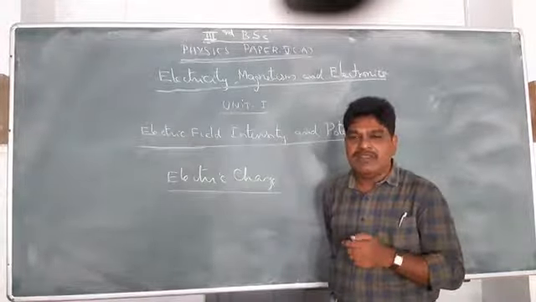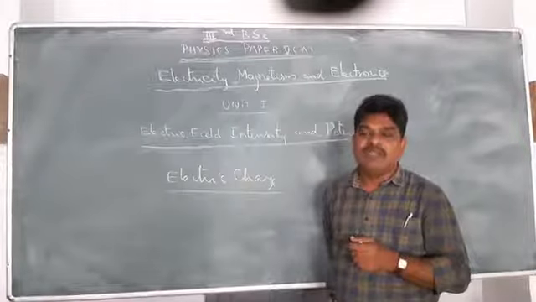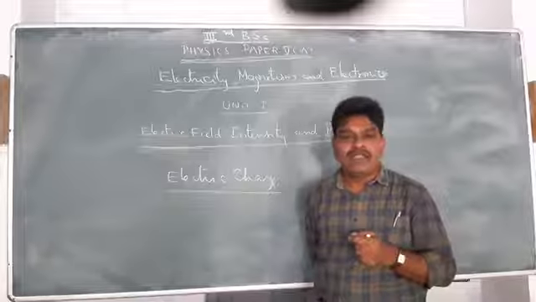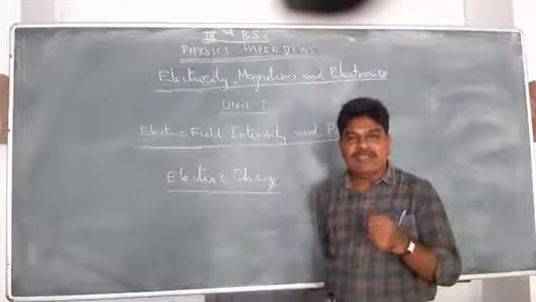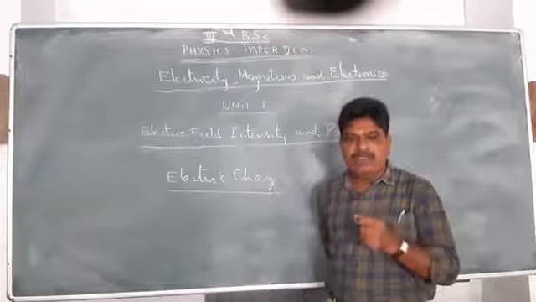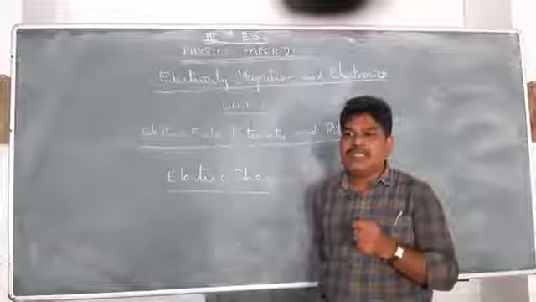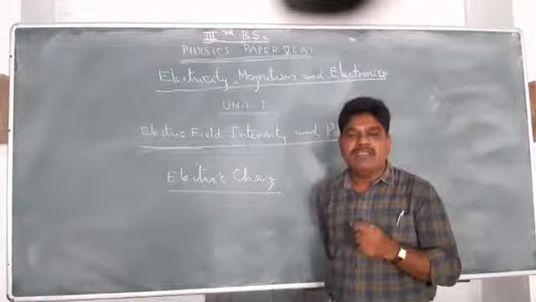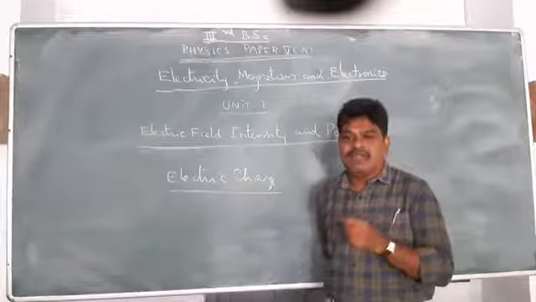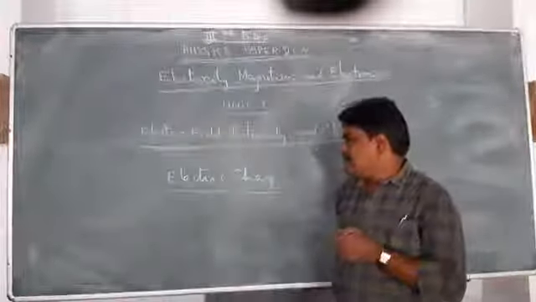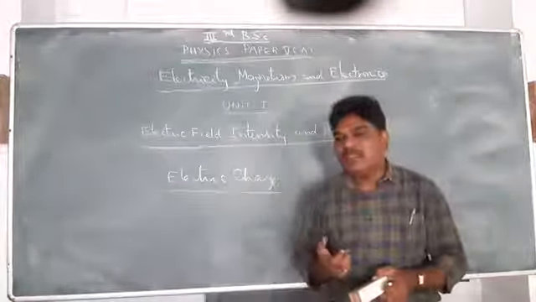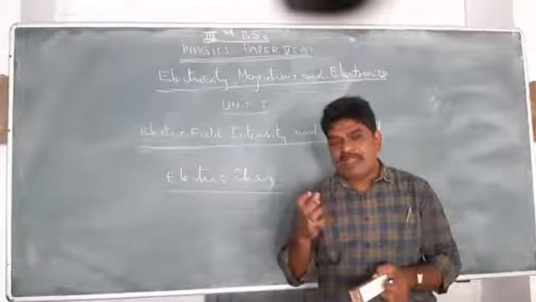Electrified bodies are bodies that, when rubbed with some material, start showing a new property of attracting smaller or lighter particles like sand particles, air particles, or paper pieces. This new property after rubbing the material is called electricity, from electra, the Greek word. The word electron is derived from the same Greek word. So, electric charge is a property of the material acquired after rubbing.